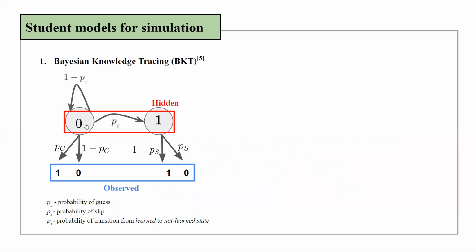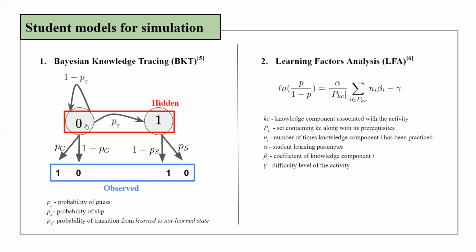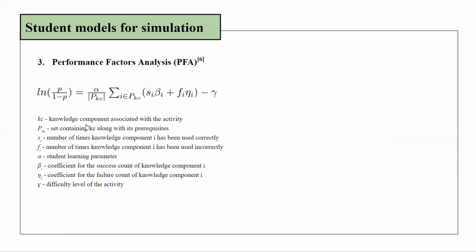In learning factors analysis, the probability P of a student performing correctly on an activity is modeled as a logistic function with parameters such as student learning rate, the number of times the knowledge component has been used, difficulty level of activity, etc. In performance factors analysis, the probability P of a student performing correctly on an activity is modeled as a logistic function with parameters such as the number of times the knowledge component has been used correctly or incorrectly, student learning rate, difficulty level of activity, etc.